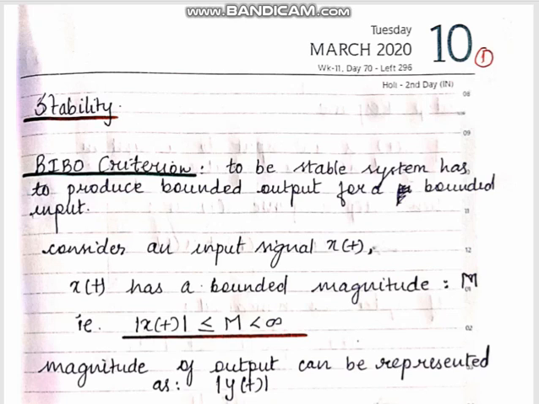So in the last video section we saw what is causality. We tried to obtain the causality relation in the continuous time domain. Now we will move a step further to stability, and we'll try to derive the relation of stability in the continuous time domain system.